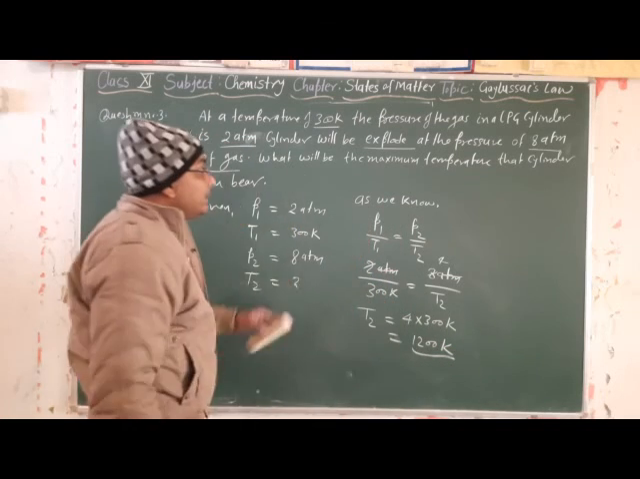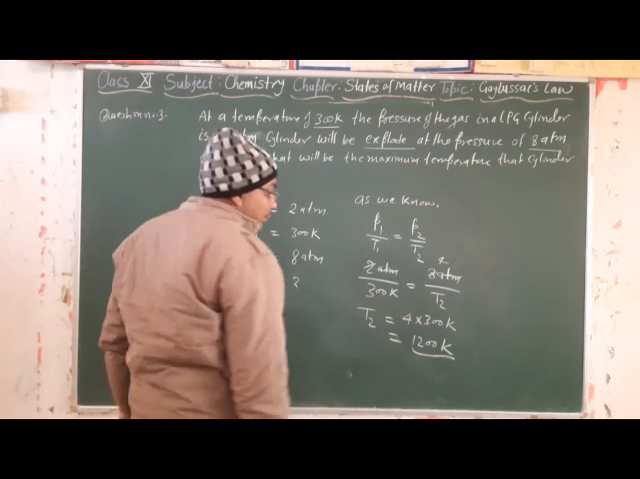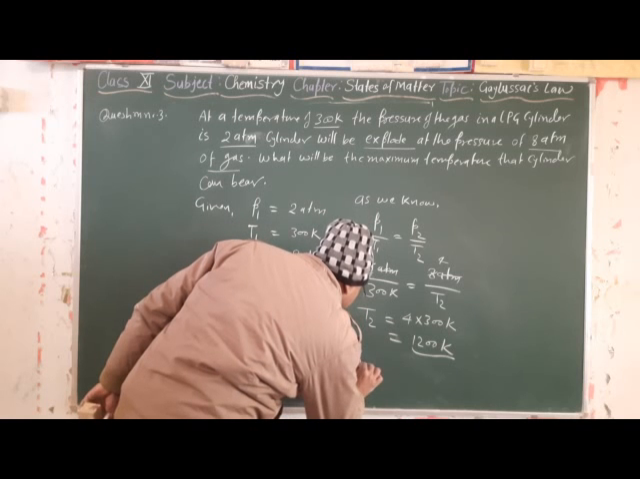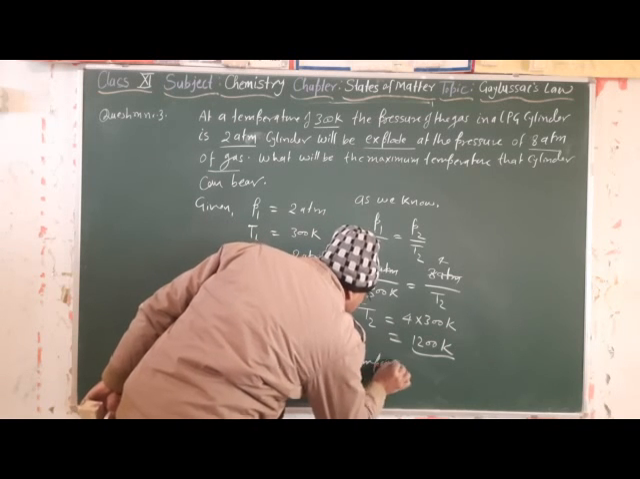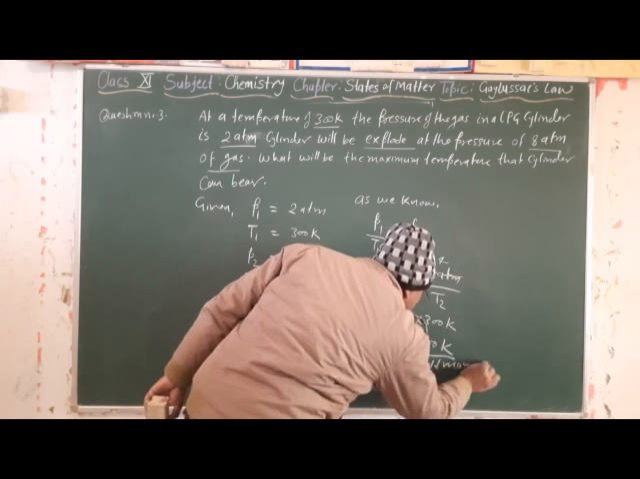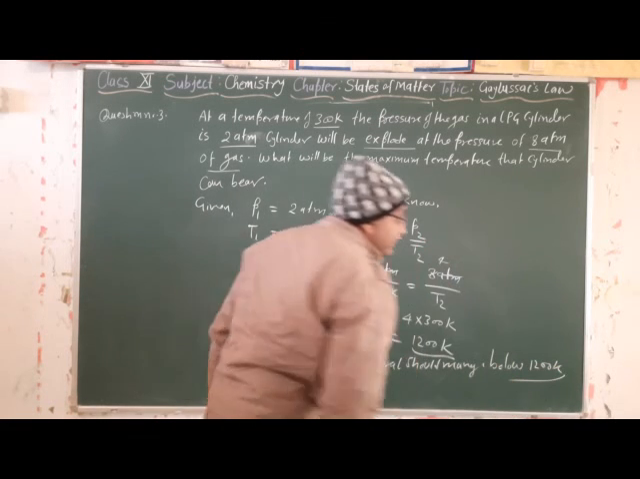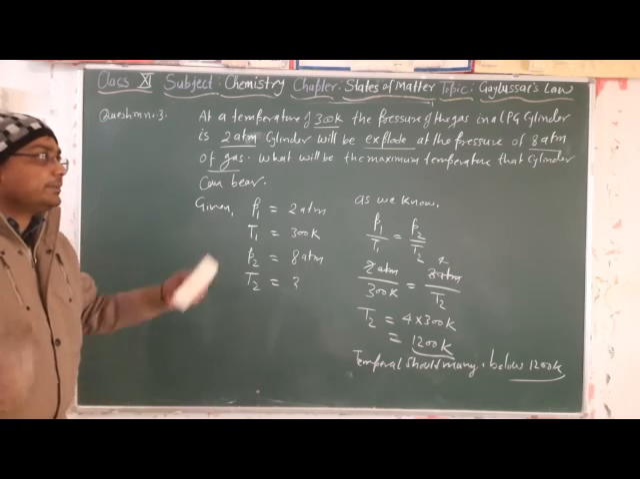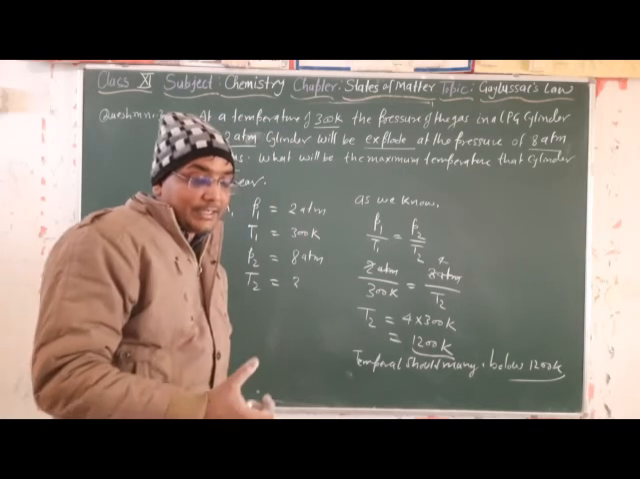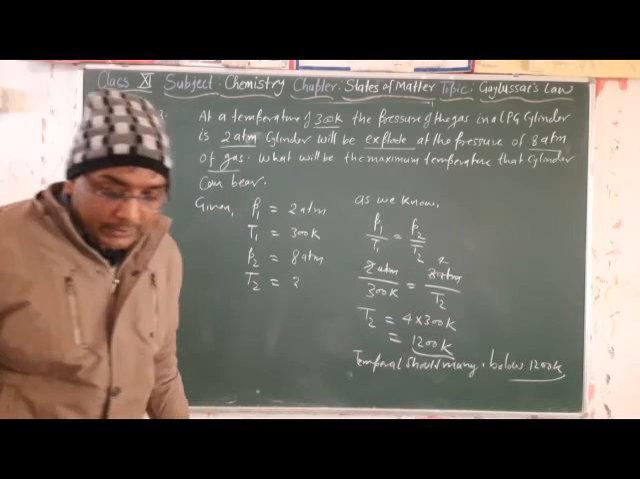At this temperature the cylinder will burst. So we should keep the temperature below 1200 Kelvin. Otherwise at 1200 Kelvin it will burst, means at 1200 Kelvin it can explode, since at 8 atm pressure it will explode. So note it down.